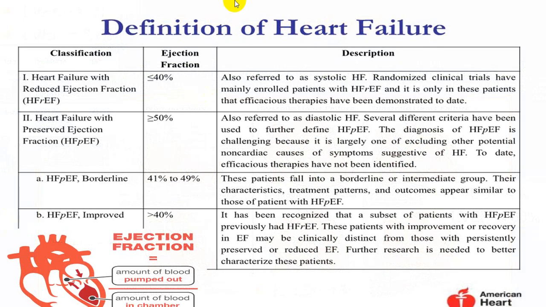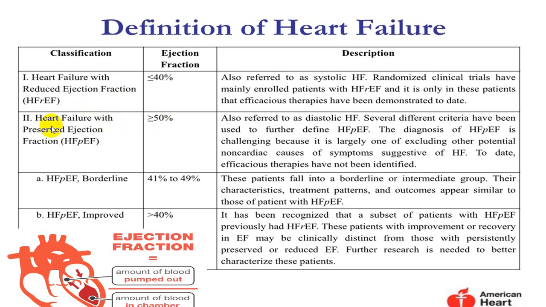So those are the terminology. Now previously they used a word, borderline, for ejection fraction between 41 to 49. Now that is replaced by what we call mid-range. So if reduced ejection fraction is less than 40, we call it systolic.